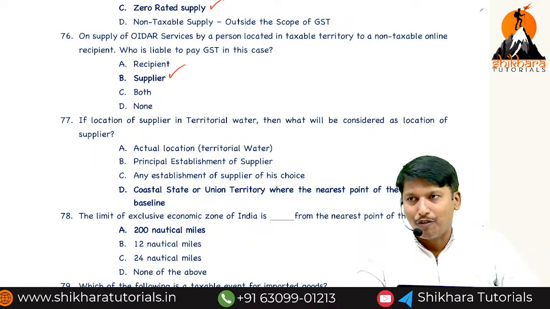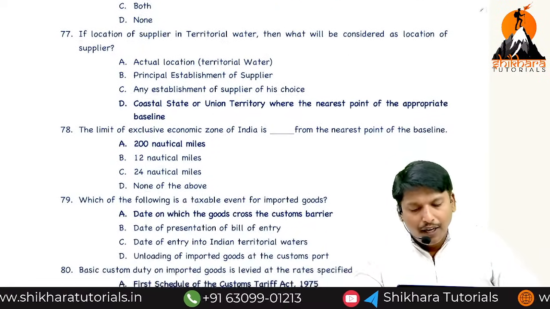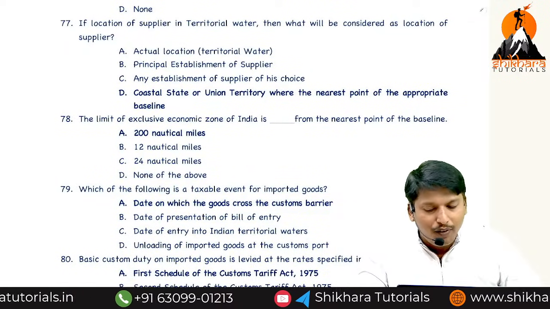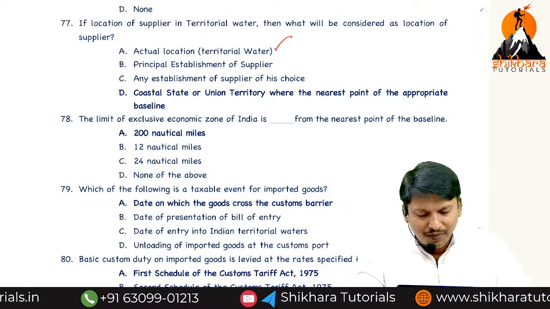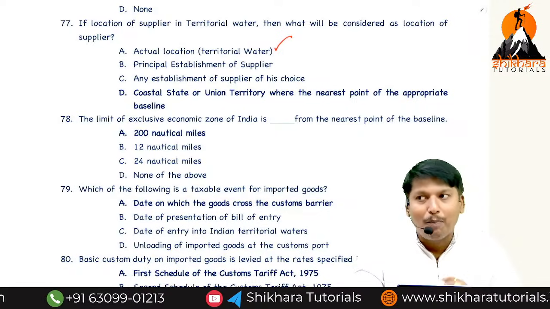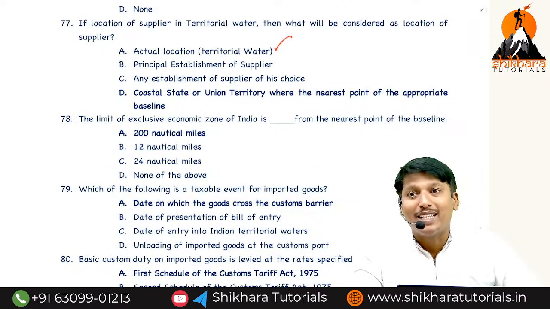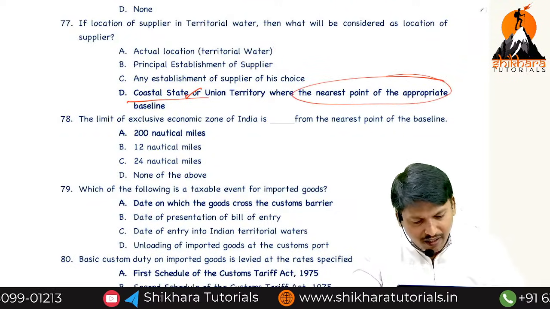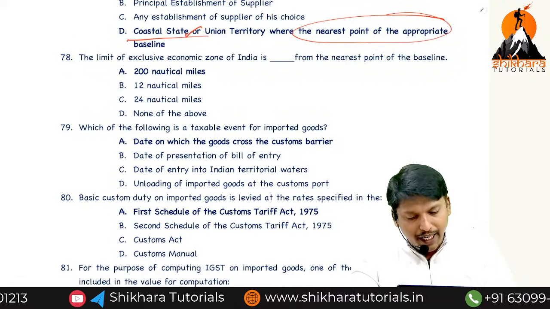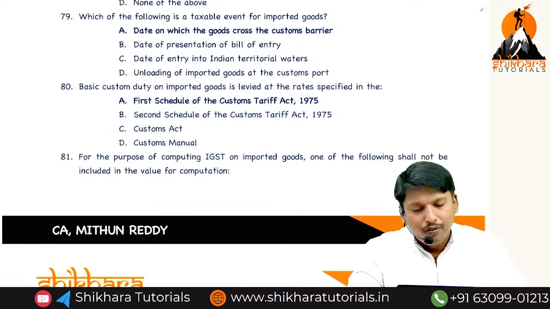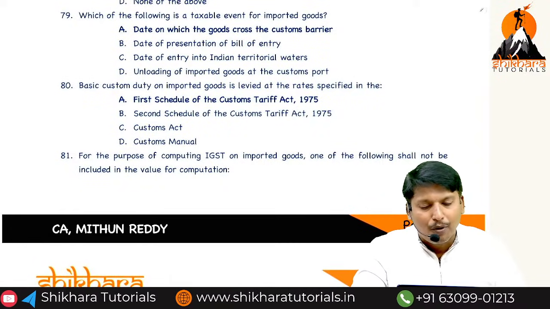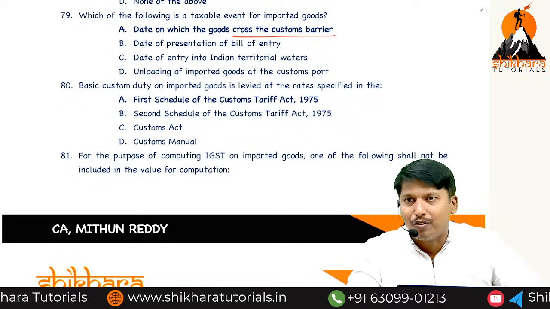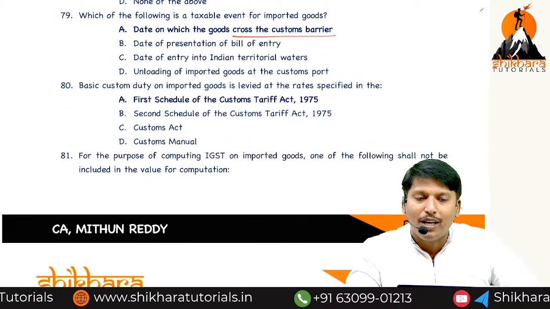Compulsory registration, section 24. If location of supplier is in territorial waters, then what will be the location of supplier? Actual location. But in case of place of supply, what did I say? Nearest baseline, the coastal nearest point. Final, but why are you asking? Exclusive economic zone is 200 nautical miles. Which of the following is a taxable event for import of goods? The goods cross the customs barrier, India definition. Entered 200 nautical miles. Beyond 200 nautical miles, it is high seas.